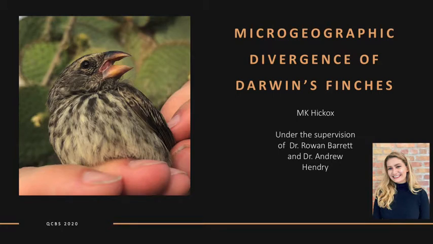Charles Darwin proposed the theory of evolution by natural selection in 1859. But how has our understanding of evolution and adaptation changed since then? According to traditional evolutionary theory, high levels of gene flow limit the effects of selection so that phenotypic divergence is less likely over fine spatial scales.